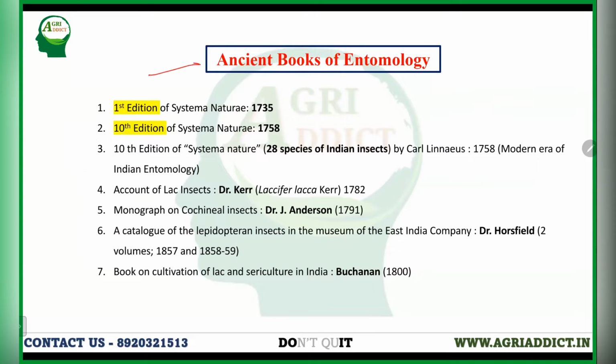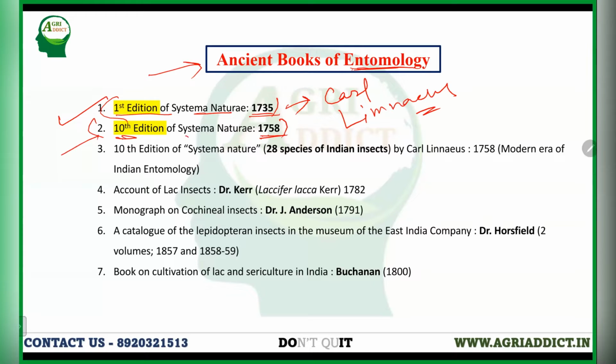And different ancient books of entomology. Firstly, the most important book, that is the Systema Naturae. Its first edition was published in 1735 and it was written by Carl Linnaeus. And the 10th edition came after 23 years, that is in 1758. In the 10th edition of Systema Naturae, there was a description of 28 Indian insect species, described by Carl Linnaeus in the year 1758. And that's how the modern era of Indian entomology started.